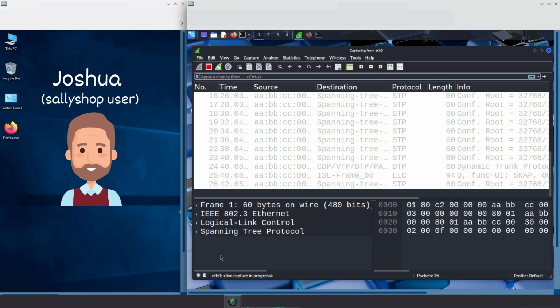Right now, it's all a mess. Hundreds of packets are scrolling by every second, STP, DTP, LLC, and dozens of other protocols all mixed together. For a beginner, it looks like chaos. But Kim knows exactly what he's looking for. He is only interested in HTTP traffic because it is the unencrypted protocol websites use when they don't have proper security in place. So he heads to the filter bar at the top and types HTTP and hits enter.